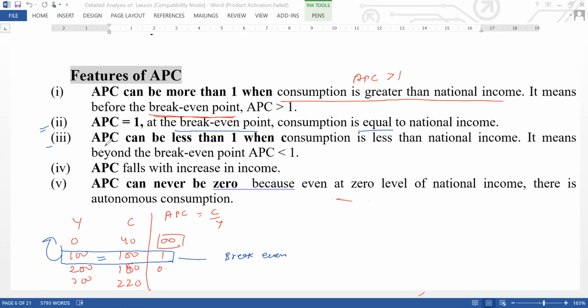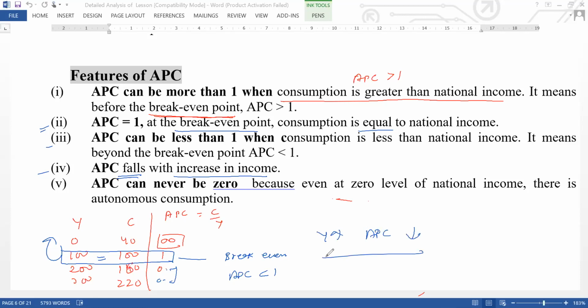And the third is APC can be less than 1. So look at this, at this 0 point something, 0 point something, at this level APC is less than 1. So here it is less than 1, here APC equals to 1, and APC falls as income increases. As the level of income increases, look at the value of APC: infinity, 1, 0 point something, then 0 point something. So it means as the income increases, the value of APC falls.